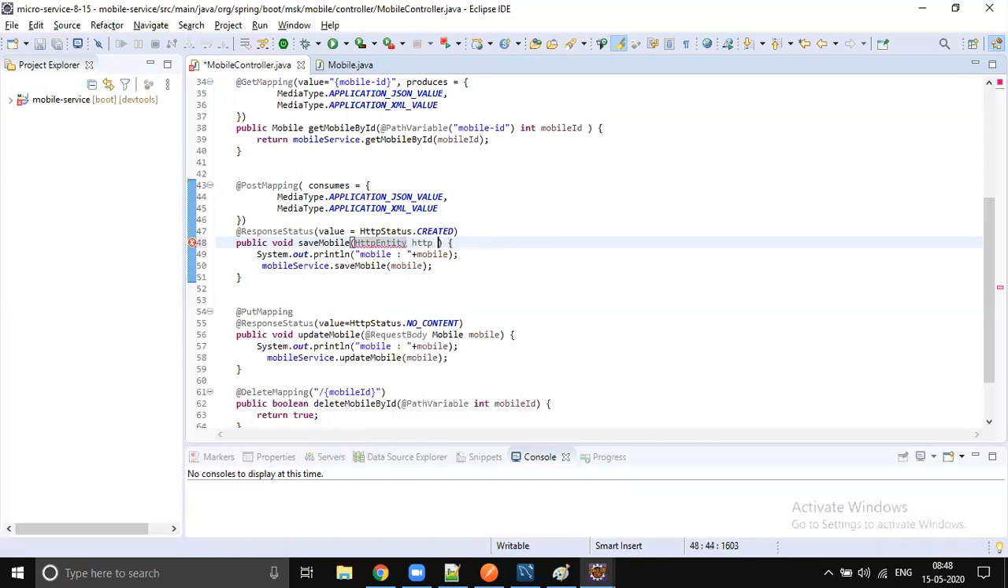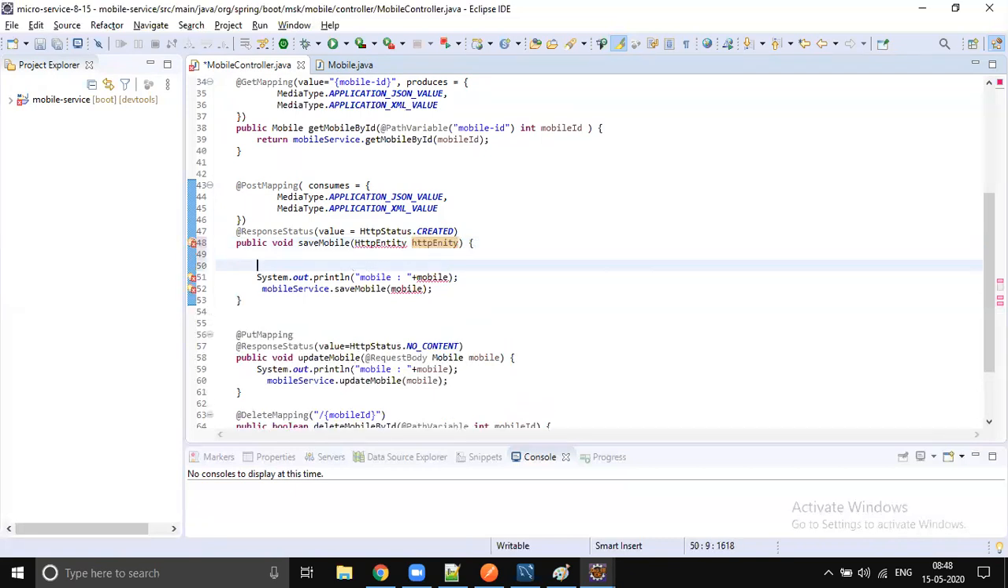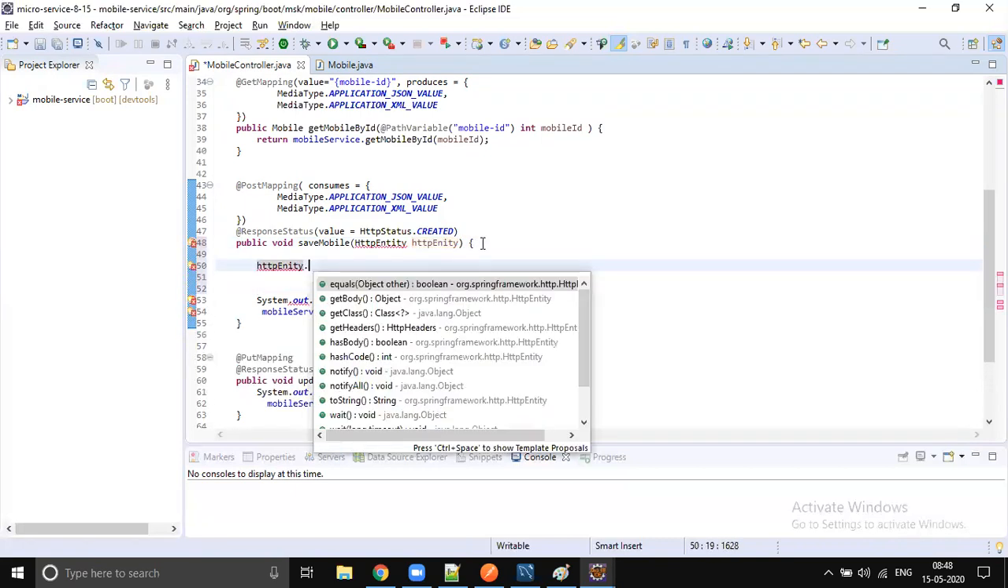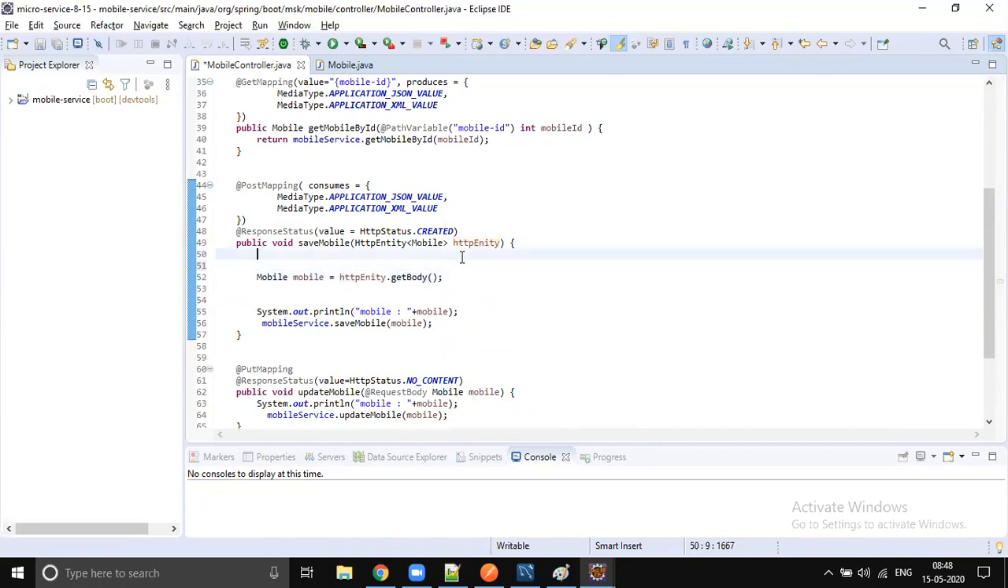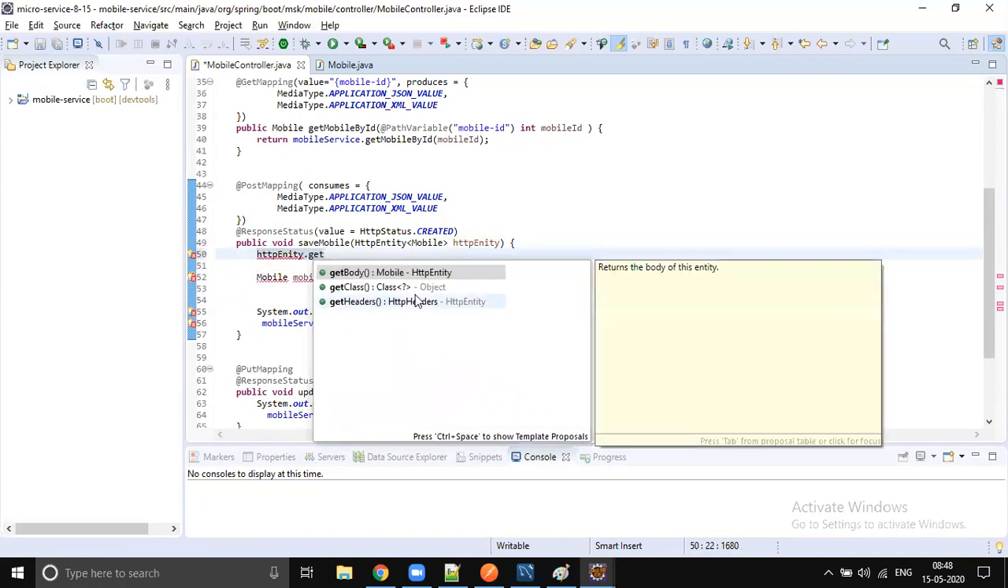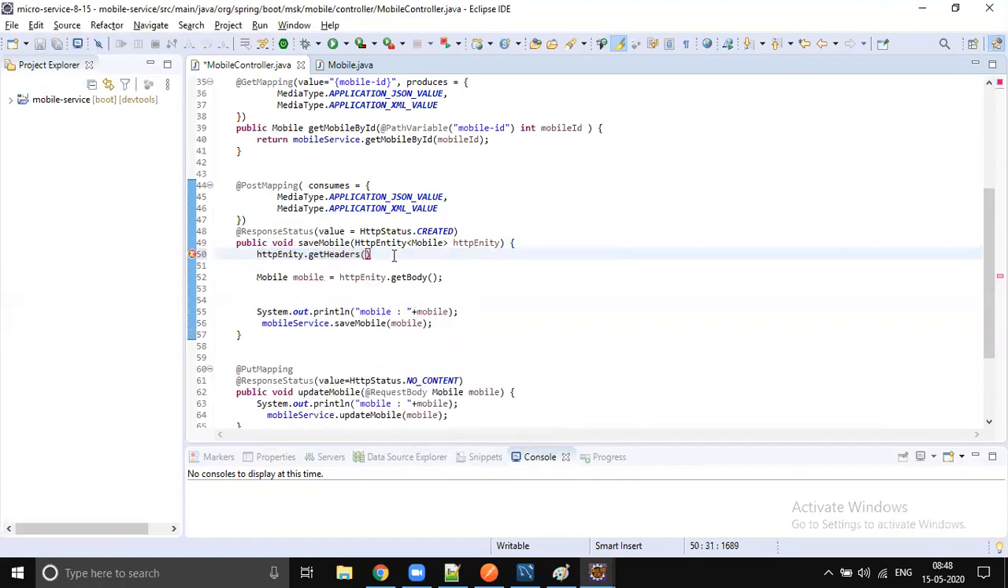So what you have to do first, get the HTTP entity. Later, to extract the body from the HTTP entity, you must call get body. This is HTTP entity of type mobile, right? Use generics: mobile equals HTTP entity dot get body. It also has some other method to get the header parameters, right? Get headers. So if you want to read header parameters, then you have to use this method.